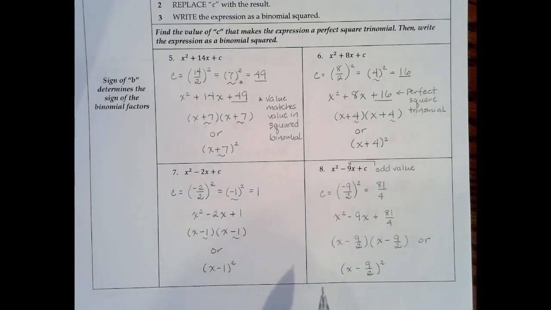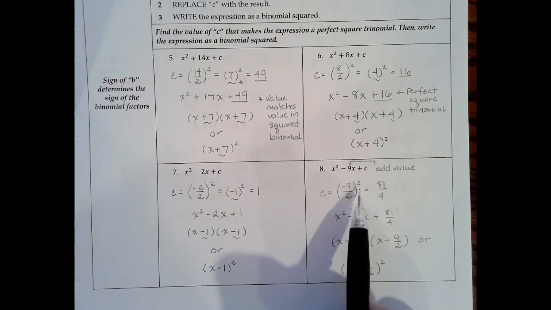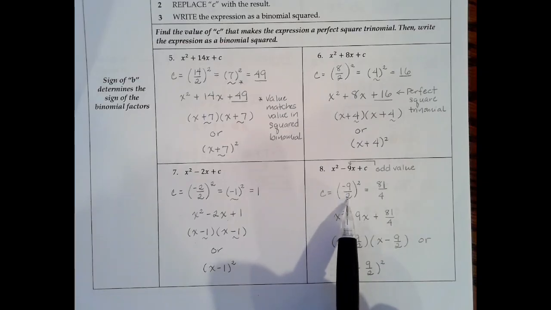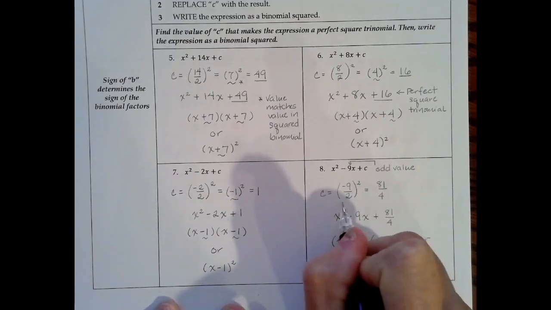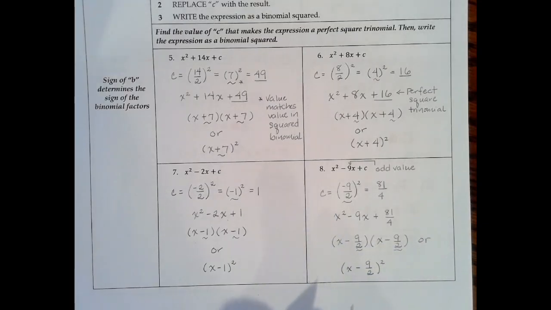And again, going back, we're looking for two numbers with the same sign that multiply to get 81 over 4. However, when we add them together, we get a negative 9. So the numbers both need to be negative. Once again, let's look at what's in the parentheses that we're about to raise to the power of 2, negative 9 over 2. It's this term that ends up being inside each of our factors.